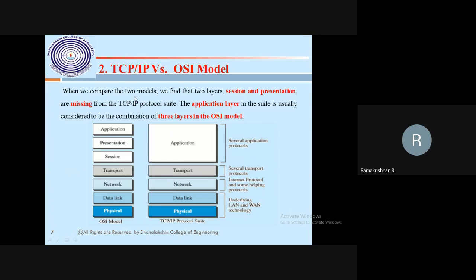So when we compare the 2 models, we find that 2 layers, session and presentation, are missing in TCP/IP. This is the meaning. The application layer is suitable; it usually is considered a combination of 3 layers in the OSI model. So here, presentation and session, this is the OSI model. Imagine this, consider here, this like the presentation and session, and here is the application.